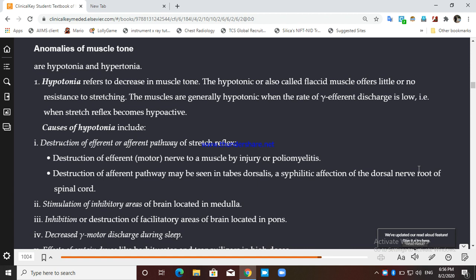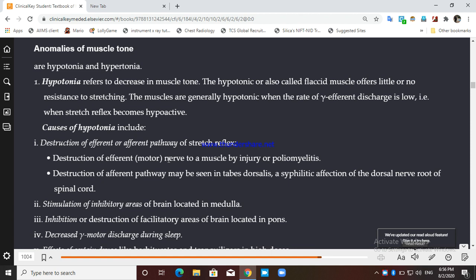So here we are discussing hypotonia. What can be the cause of hypotonia? One is the destruction of the efferent motor nerve to a muscle by any injury or by a disease called poliomyelitis, right? दूसरा क्या हो सकता है?